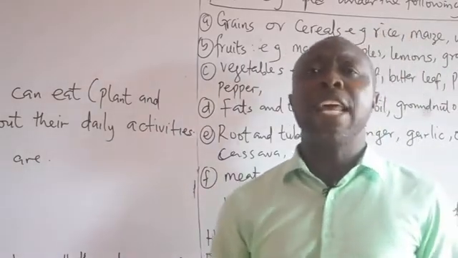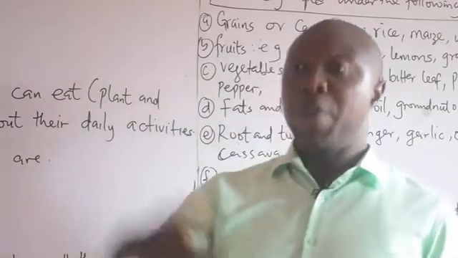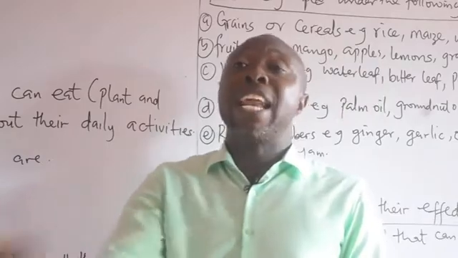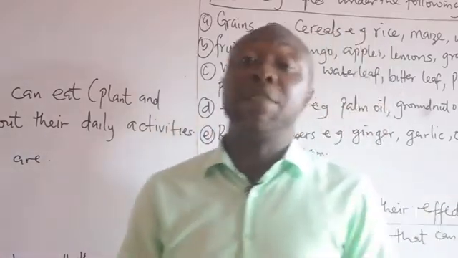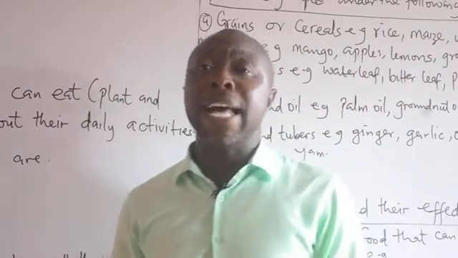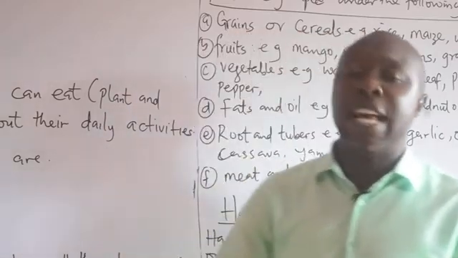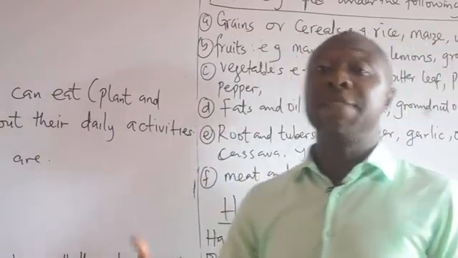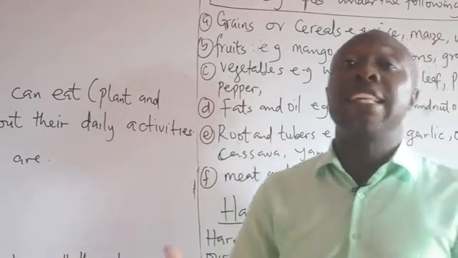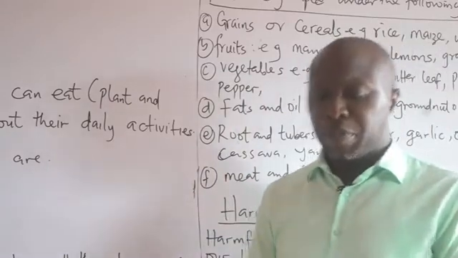Plants and animals all need food, including human beings. I believe this morning your mommy has prepared food for you to eat. Without food, you will not be able to carry out most of the daily activities that are expected of you. So, both plants and animals all need food, including human beings. They all need food for their survival. So, food is very, very important. That is why it is regarded as a basic need for life.